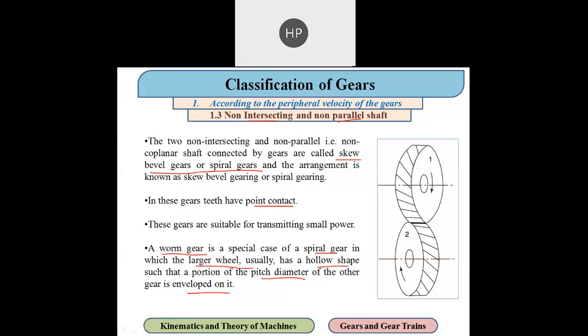In the video we have seen the worm and worm gear. That is the case of non-intersecting and non-parallel shafts, and it is generally used for a high velocity ratio.